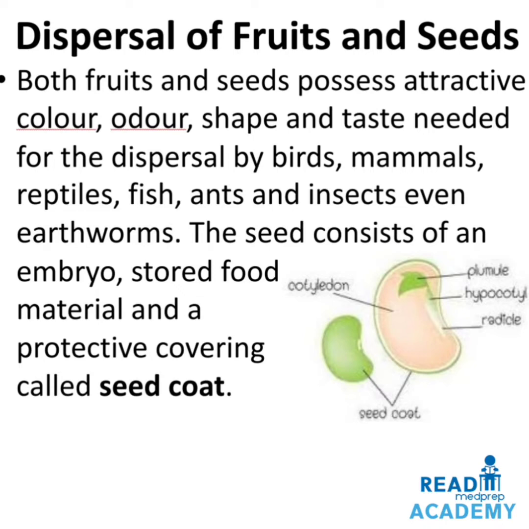The seed consists of an embryo, stored food material and a protective covering called the seed coat. In the image on the right side you can see a seed. It has a seed coat. Inside the seed coat is the cotyledon which stores the food. It has an embryo which develops into a plumule, a radicle and a hypocotyl.